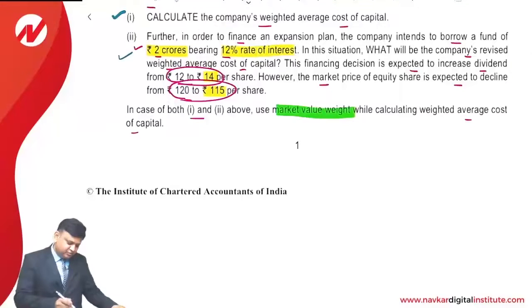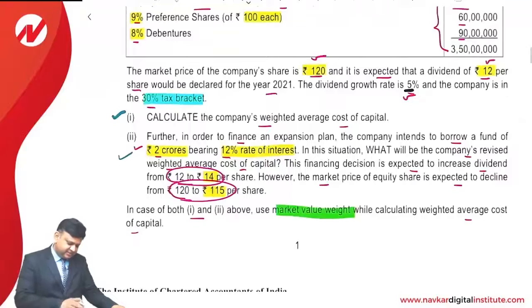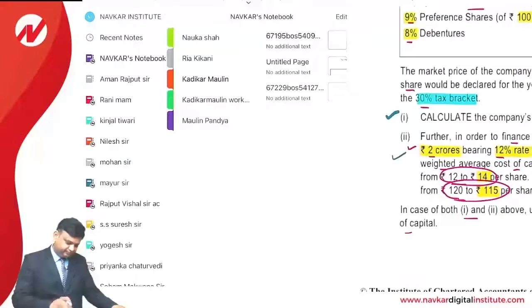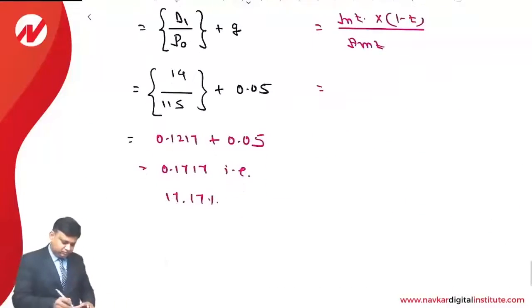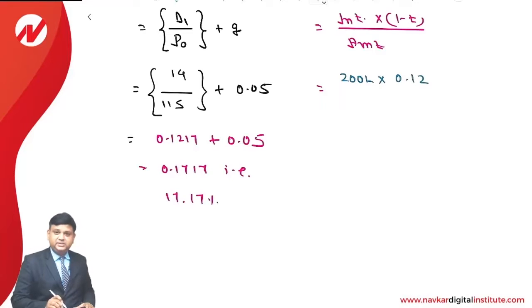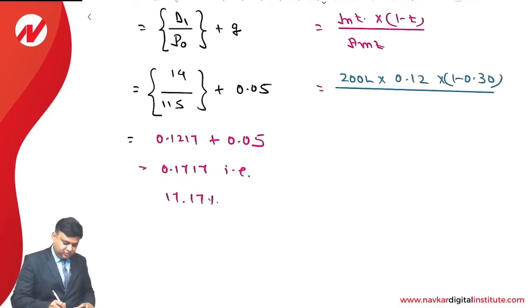We are going to borrow 2 crore, rate of interest is 12% and tax rate is 30%. So it is 200 lakhs into 12%, that is the rate of interest, into 1 minus 0.30 divided by again 200 lakhs.